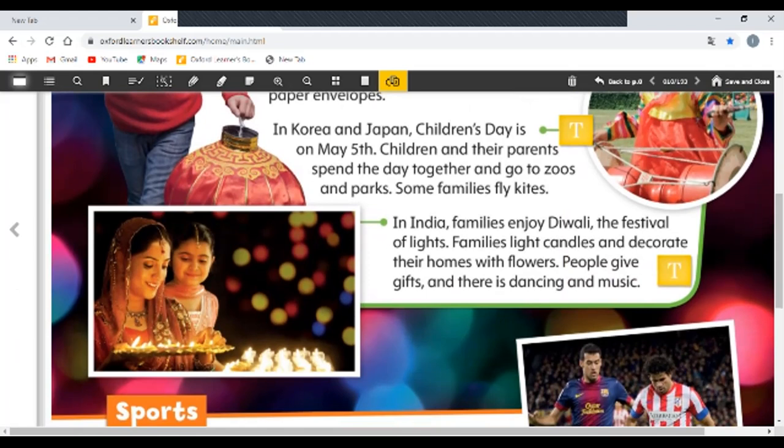Now in India, what happens in India? Here we also have a festival. Families enjoy Diwali. What's Diwali? The festival of lights. These are lights, candles or lights. Okay. So families light candles and decorate their homes with flowers. So they put flowers everywhere at home, and they also light candles. People give gifts, and they also give gifts. It means money or other things to each other. And there's dancing and music. There is also dancing and music.